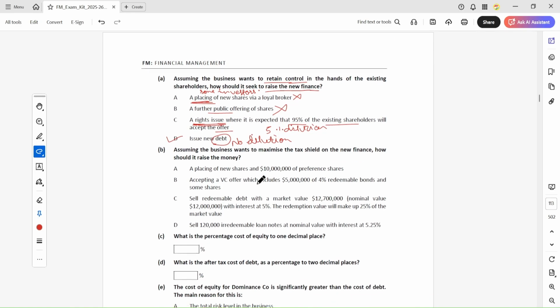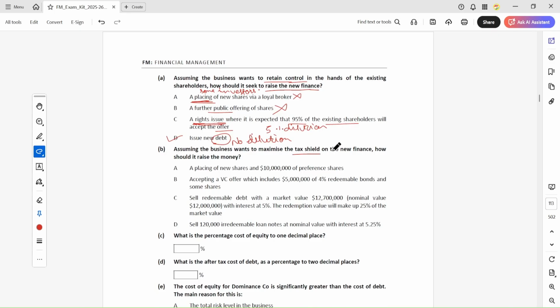Assuming the business wants to maximize the tax shield on the new finance, how should it raise the money? So maximize the tax shield. In which finance do you get the tax shield benefit? In debt. When you raise finance through debt, you will get the tax shield benefit. Okay, so placing of new shares or preference shares, no.